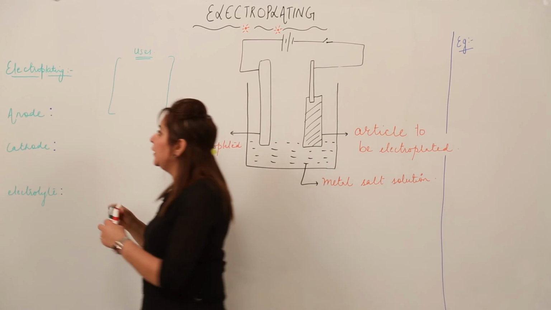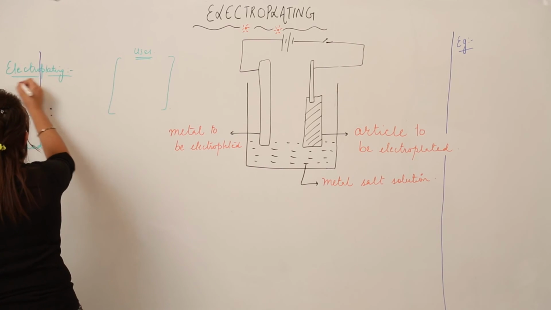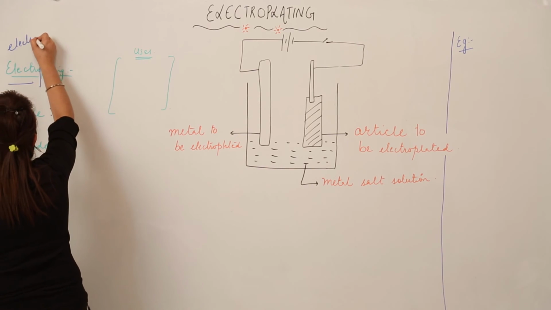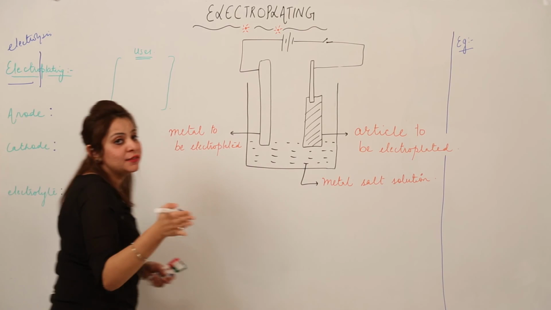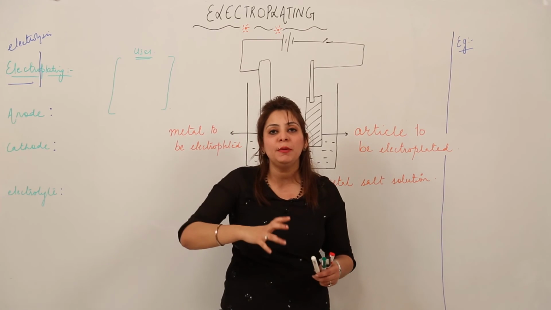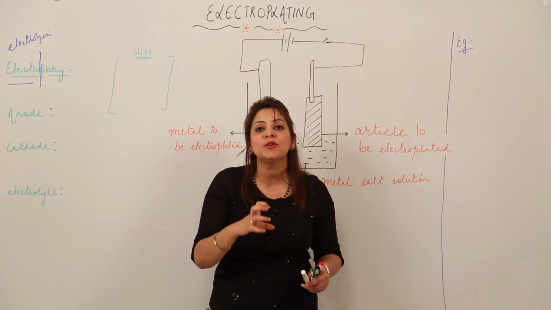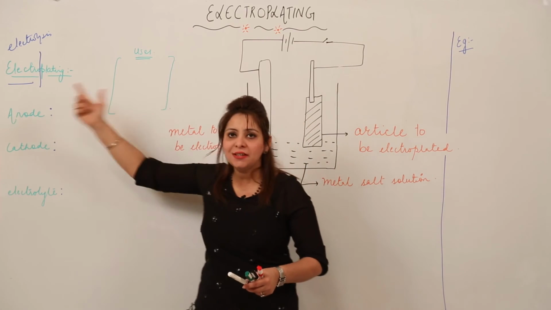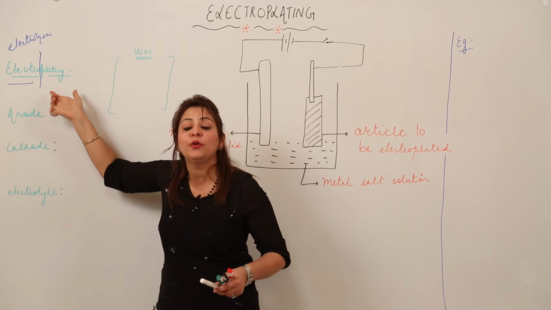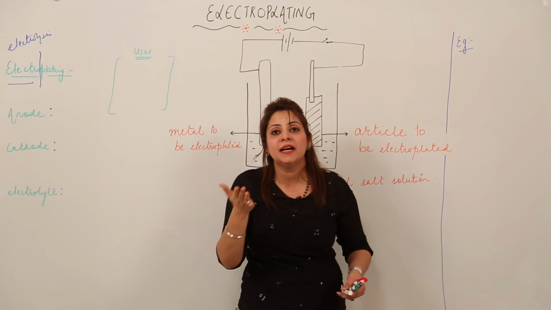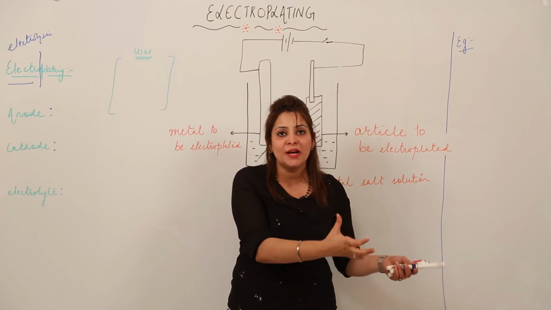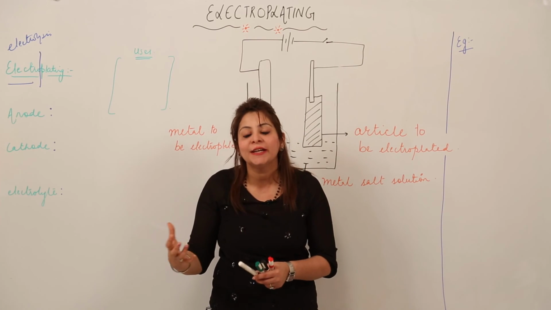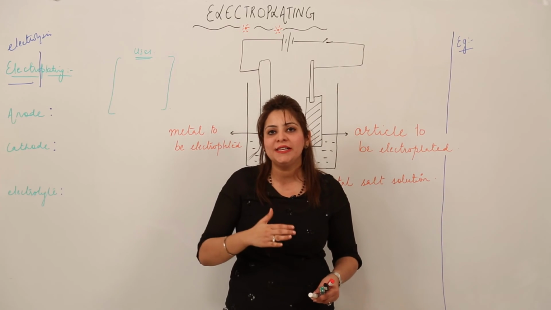So see, I'll just split the word in two parts. Electro means electrolysis. That means it involves the phenomenon of electrolysis. That means we'll be passing current and the electrolyte would split into ions. You know what electrolysis is, right? And as a result of electrolysis, plating is going to take place. Plating means the deposition of one substance on another substance, right? So this is how we'll define electroplating.